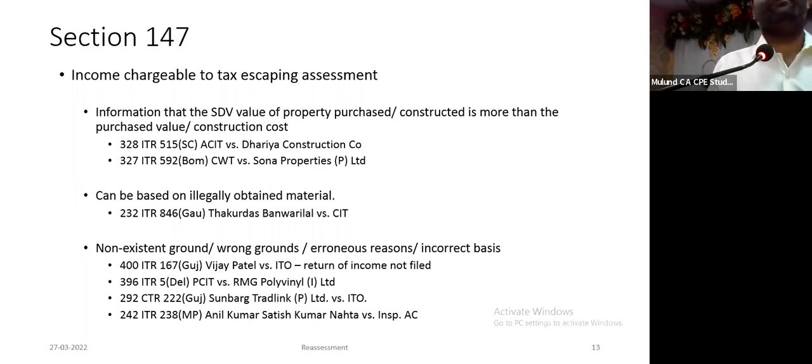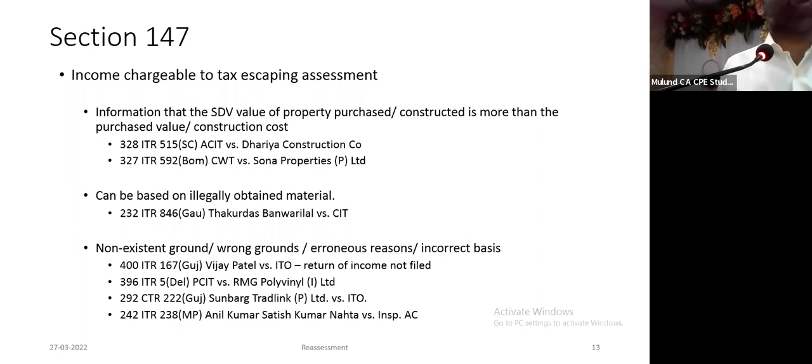Many times you will see this NMS data, non-filer monitoring system. If you don't file a return of income, they'll go through your Form 26AS. They'll see what the transactions are, and they'll reopen saying you have not filed a return of income and therefore income has escaped assessment. Frankly, under the explanation to section 147, not filing a return of income is a deemed escape. There is deemed escapement, but there should be income escaping assessment. There should be some income which has escaped assessment.